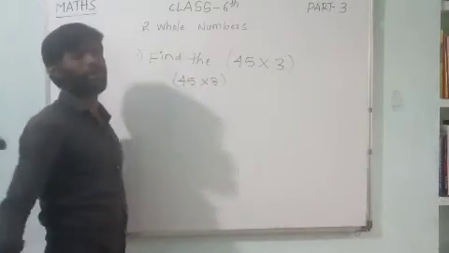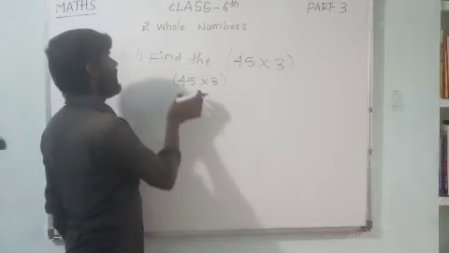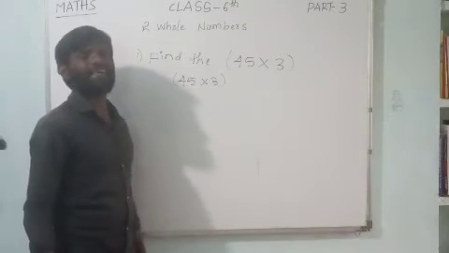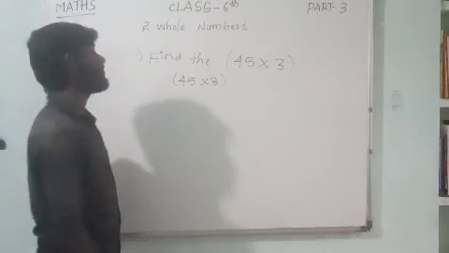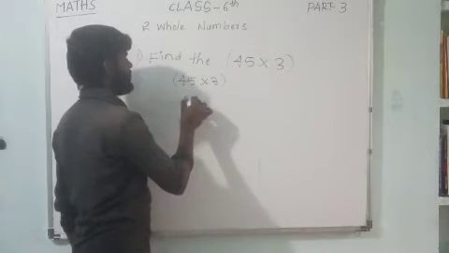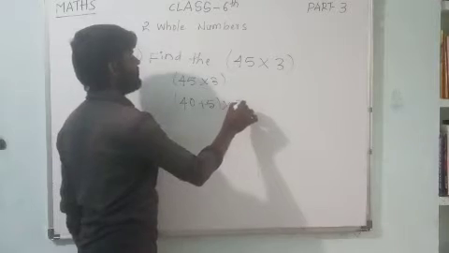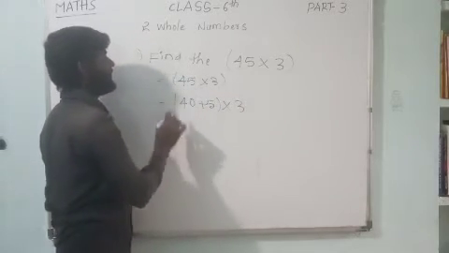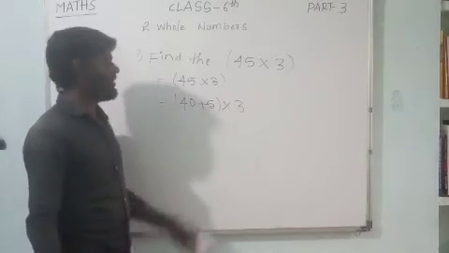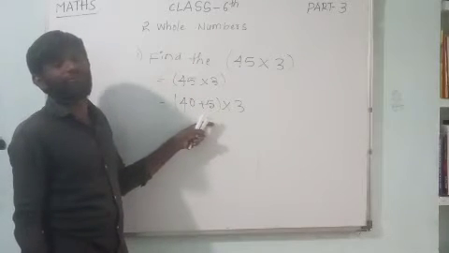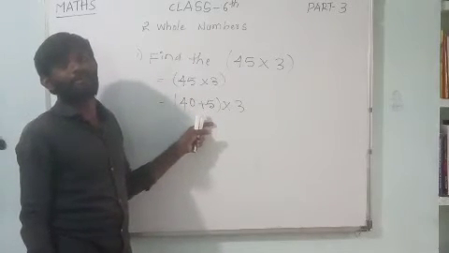Let us see. I can write 45 as 40 plus 5, over multiplication by 3. You know that very well, my dear children. This is the distributive property.